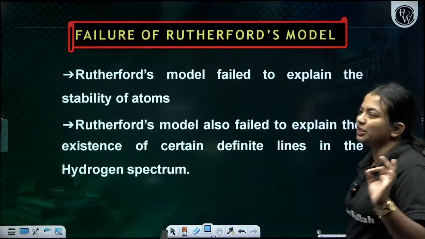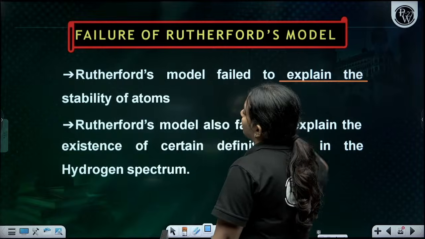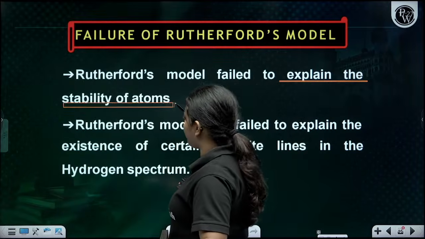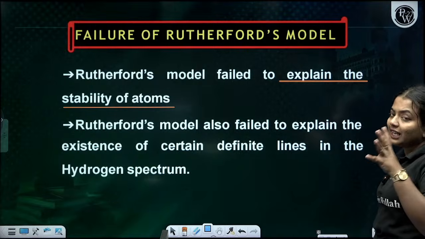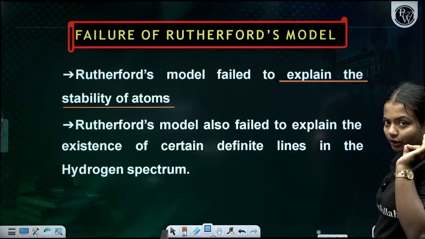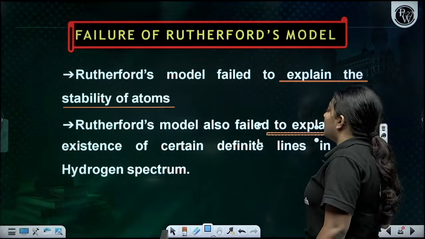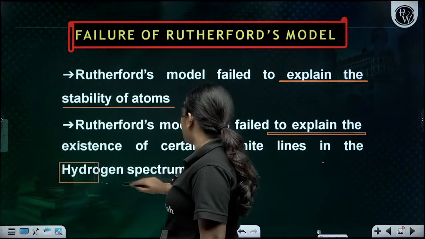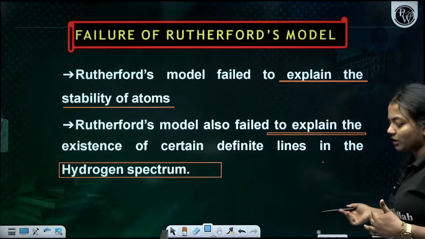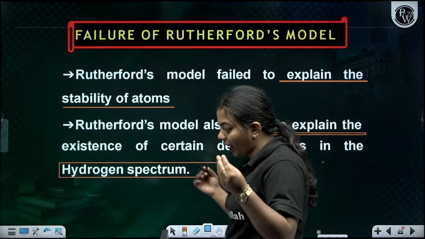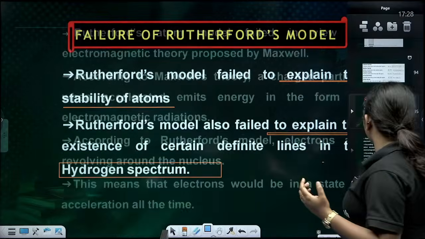Rutherford, what are the particular failures? First failure was to explain the stability of the atoms, how the stability of the atoms comes, how they are stable, what are the conditions, all those things he was not able to explain. Next one, he failed to explain the existence of the hydrogen spectrum. He did not explain anything about the lines in the hydrogen spectrum. He was not able to explain anything about the spectrum. That was another drawback.